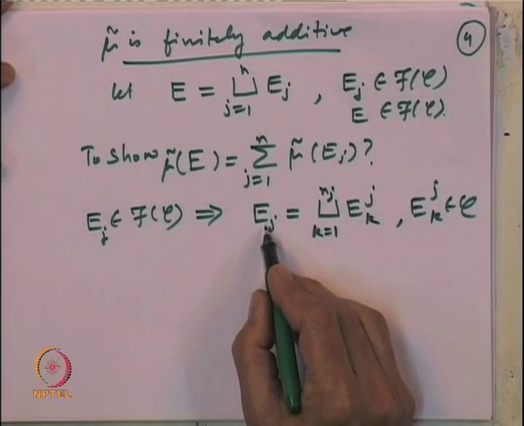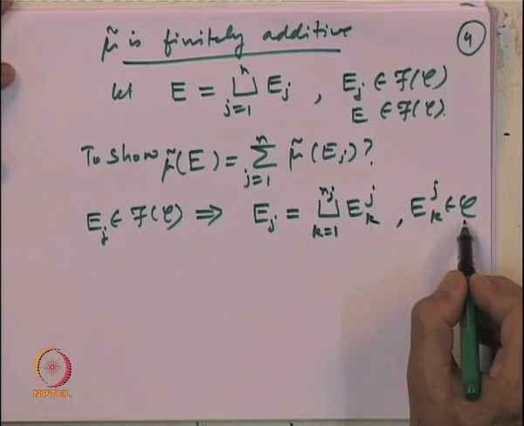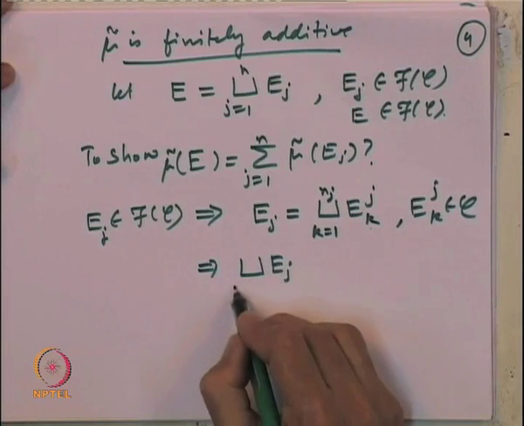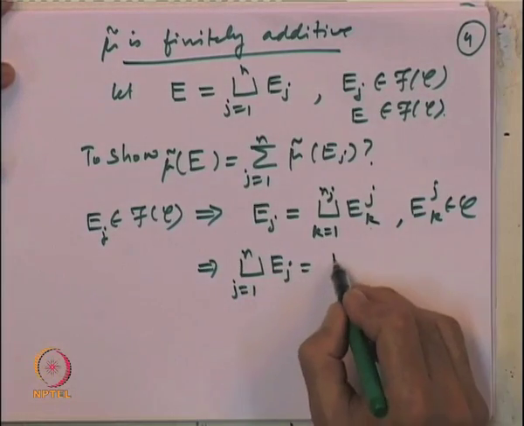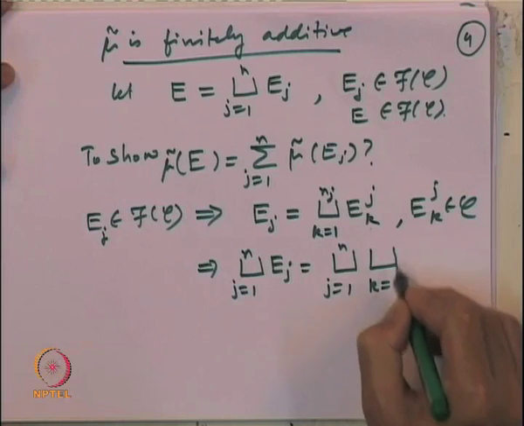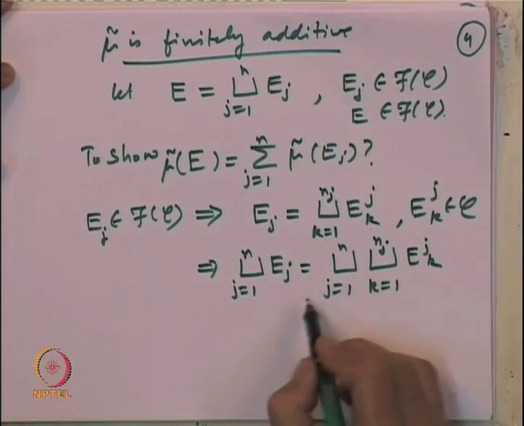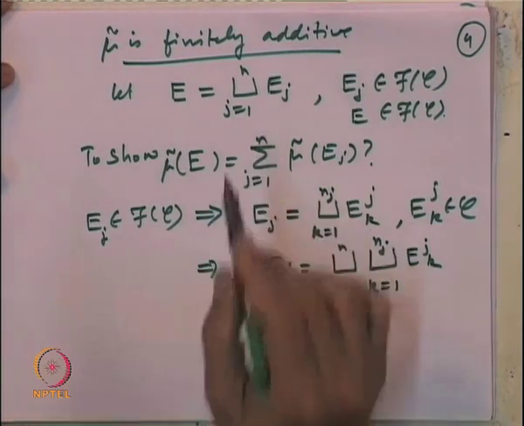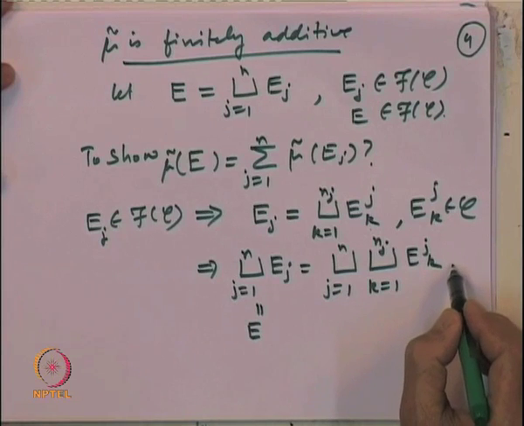Every element E_j is in the algebra generated by C, so it must be a finite disjoint union of elements of C. That implies that the union of E_j, j equal to 1 to n, is equal to the union over j equal to 1 to n, union over k equal to 1 to n_j of E_jk, and this is our set E. So, we have represented E as a finite disjoint union of elements of C.